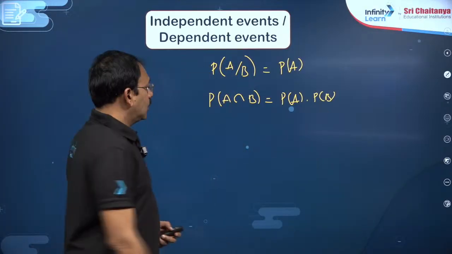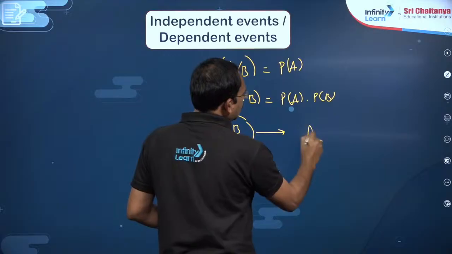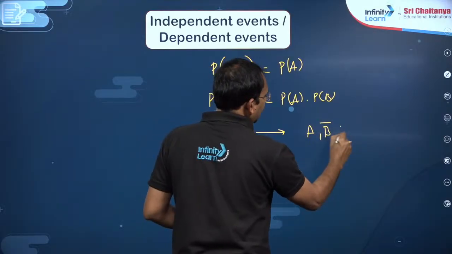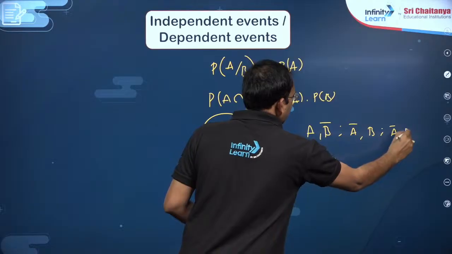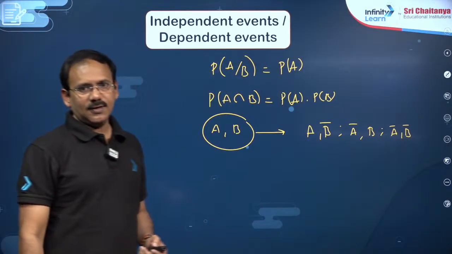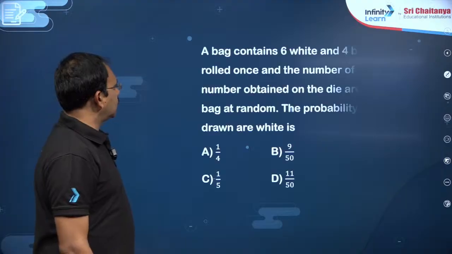Okay. Now, if A and B are independent, my dear friends, you can also say A and B bar are independent, A bar and B are independent, A bar and B bar are also independent. Right. Now, my dear friends, you see some questions over this.